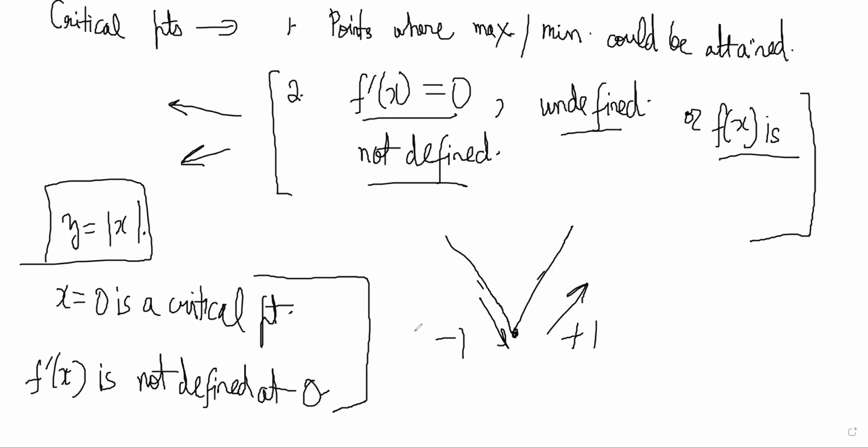Continuity basically means that the value of the function is equal to the limit of the function at that point. So if you are checking continuity at a particular point, what you mean to say is, what is the value of the function at that point?